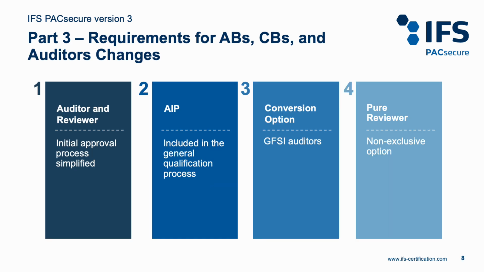There are changes to the requirements for accreditation bodies, certification bodies, and auditors. Initial approvals for auditors and reviewers are streamlined. AIP is included in the general qualification process for candidates applying to qualify as IFS PACsecure auditors. There is a conversion option for other GFSI auditors. The non-exclusive peer reviewers option is added.